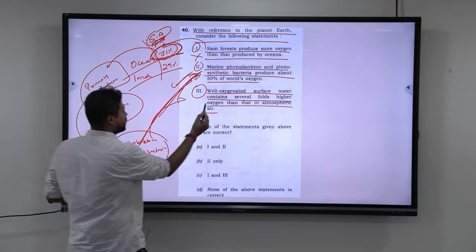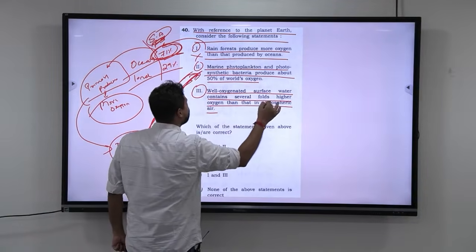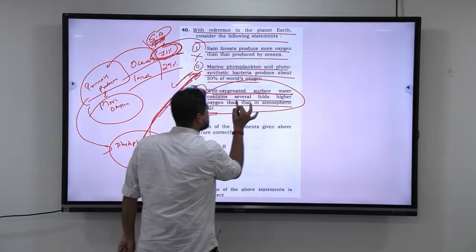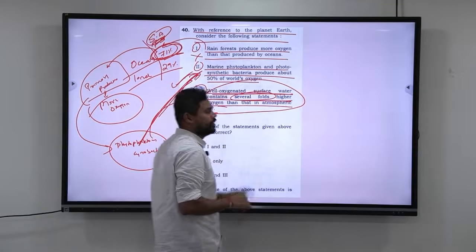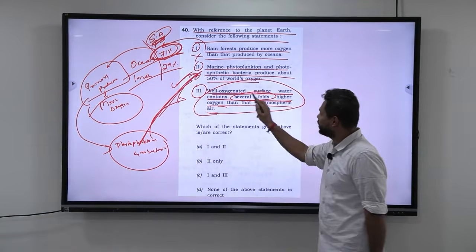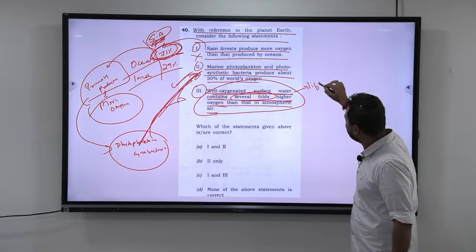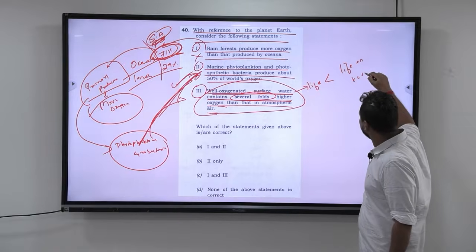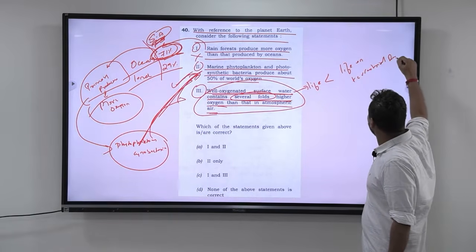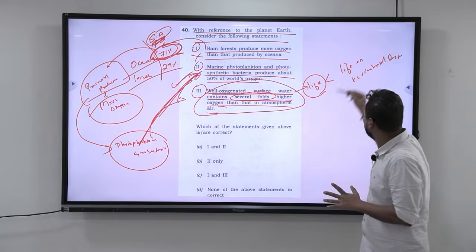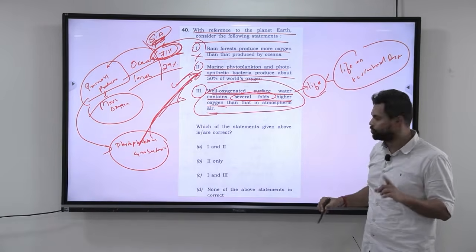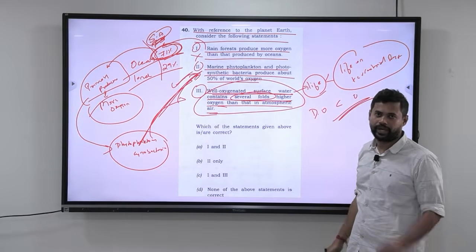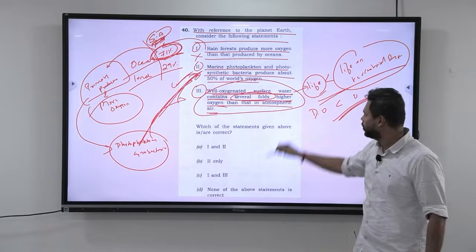The third statement, look at this: well oxygenated surface water contains several folds higher oxygen than that in the atmospheric air. So can I say the life on well oxygenated surface water will always be less than the life on terrestrial regions? Yes or no? Why do you think the life in well oxygenated surface water will always be less than life on terrestrial regions? It is because the dissolved oxygen will always be less than the oxygen that is present in the atmosphere. Again, look at this, common sense. So this statement is wrong.